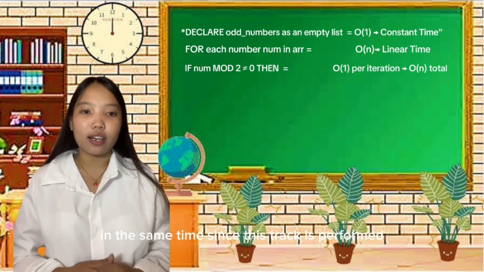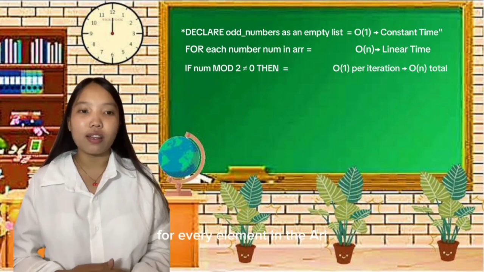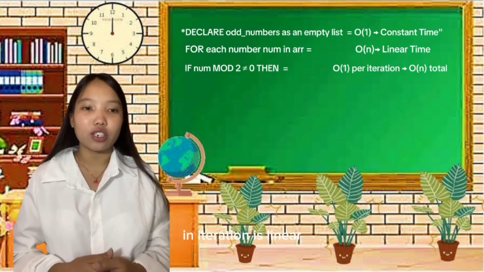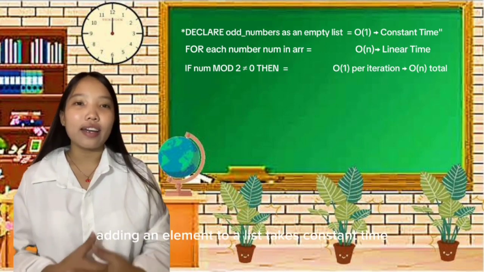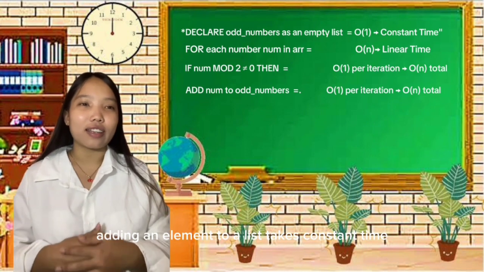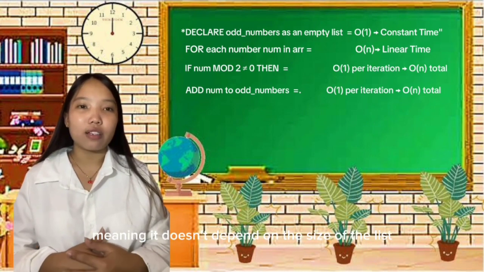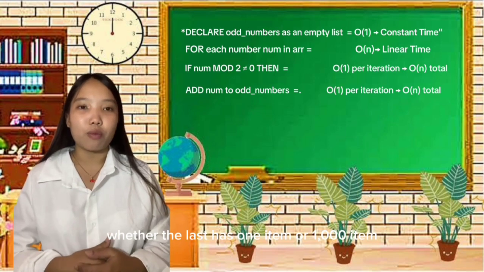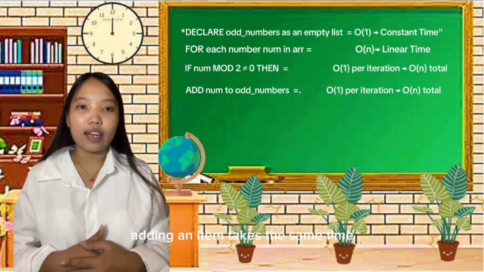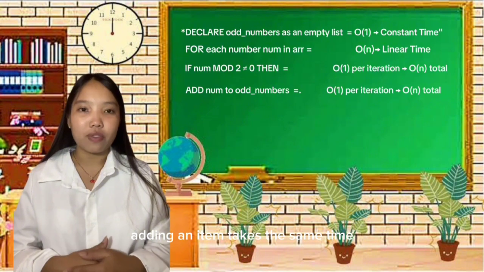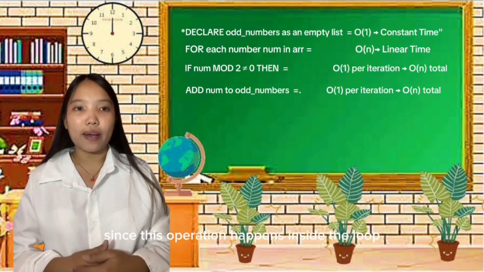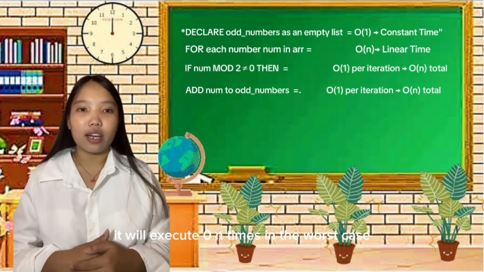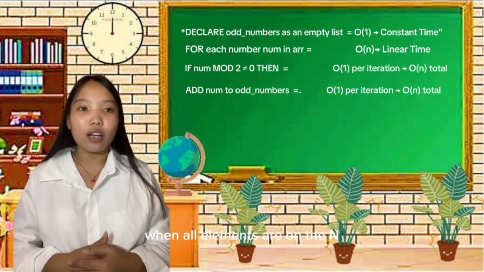Since this check is performed for every element in the array, the total time complexity for all n iterations is linear. Adding an element to a list takes constant time, meaning it doesn't depend on the size of the list. Whether the list has 1 item or 1,000 items, adding an item takes the same time. Since this operation happens inside the loop, it will execute O(n) times in the worst case when all elements are